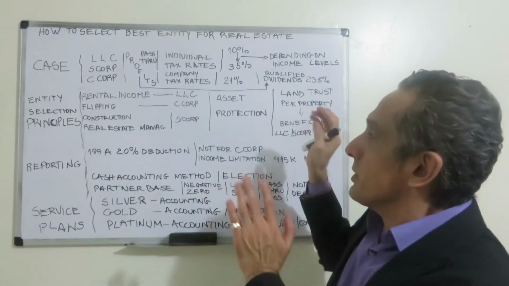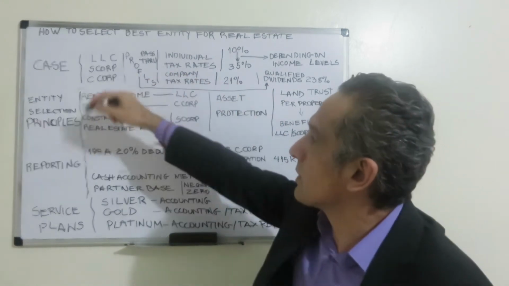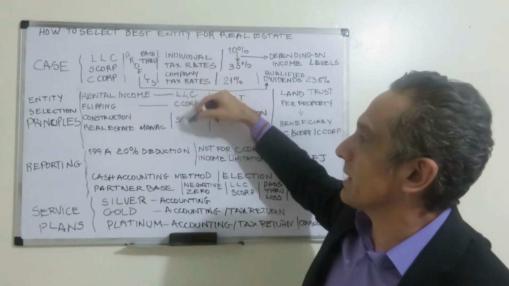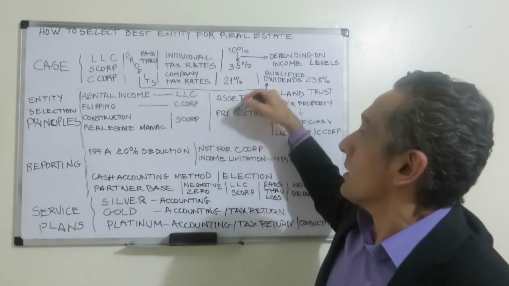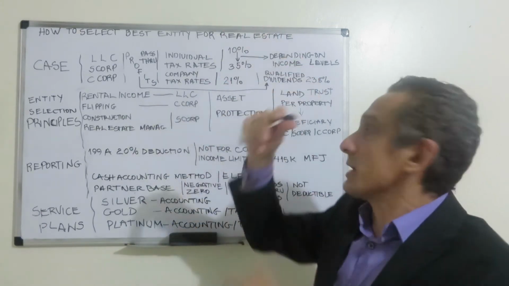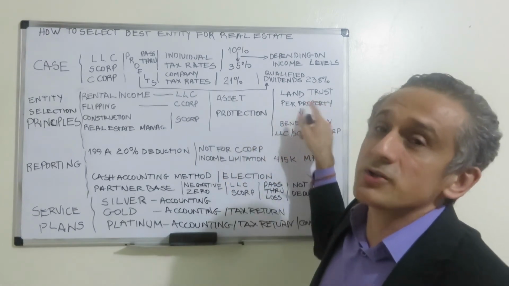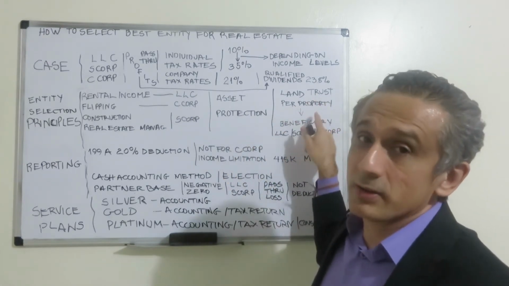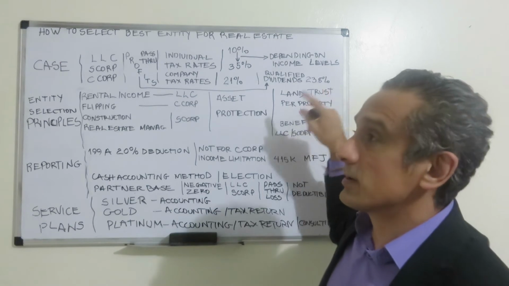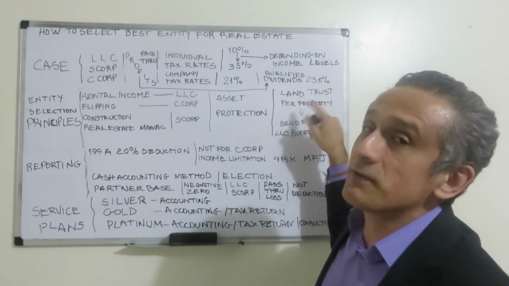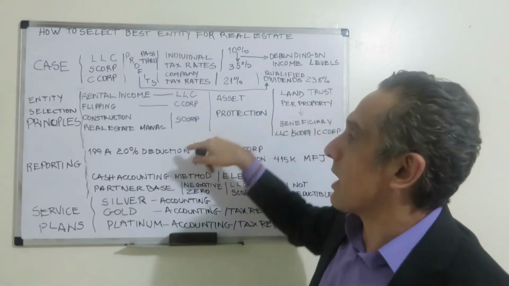But remember, this is if you have your investment in any vehicle entity type. This is for an additional layer of protection as an asset protection. Create a land trust per property, and then make those different land trusts beneficiary of the entity where you have the investments.